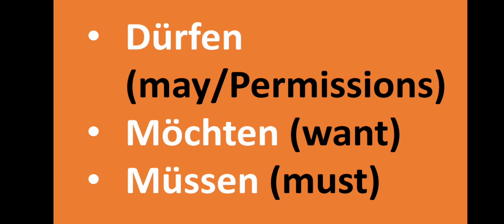Dürfen means may and is used for permissions and rules. Möchten means also want or would like to. Both are the same. We mainly use it in restaurants. And then the last one is müssen, meaning must or have to. It's used for compulsory things, mandatory things.